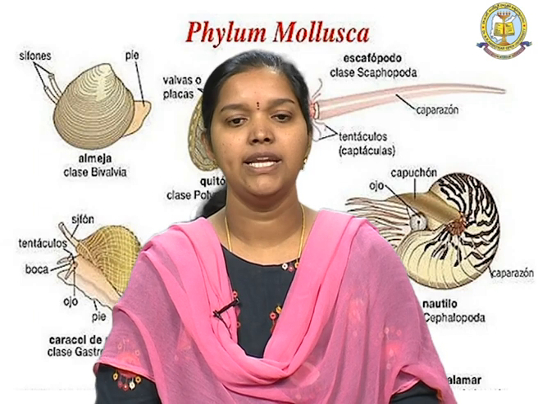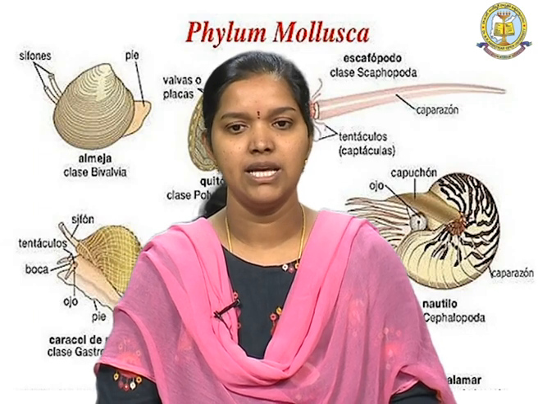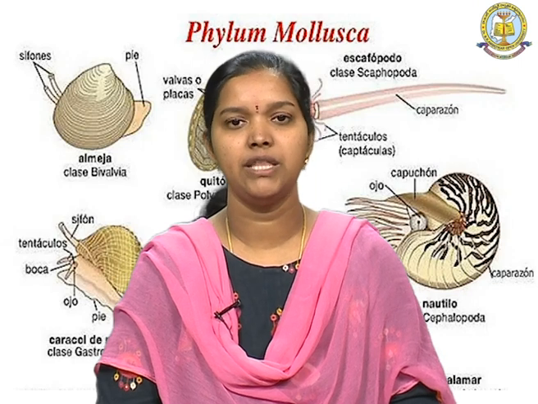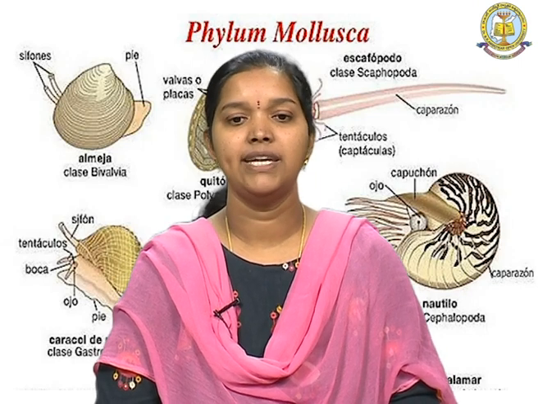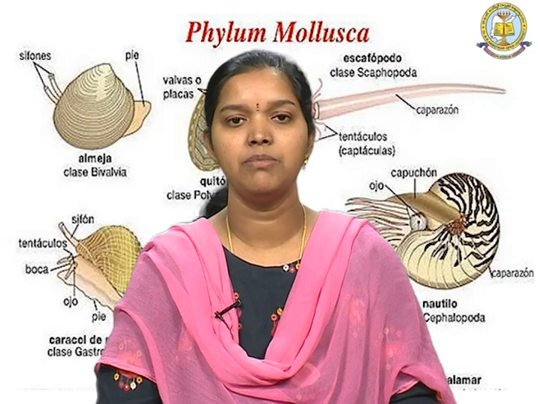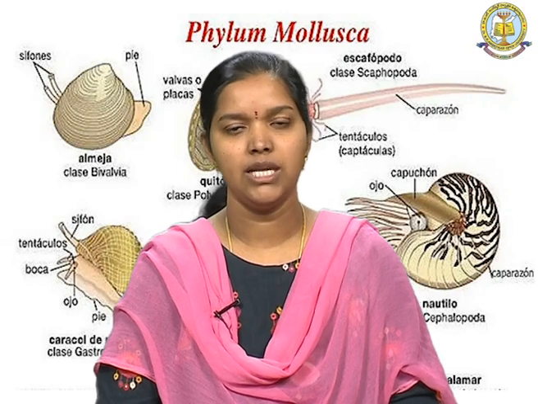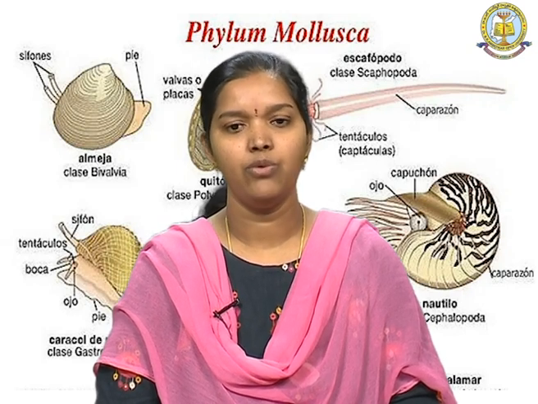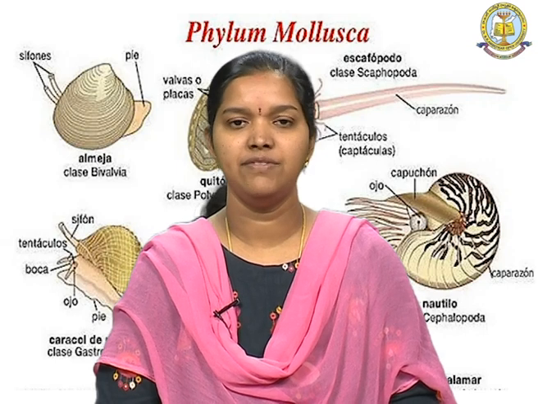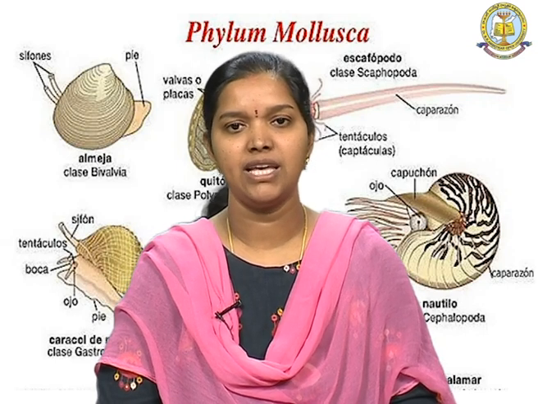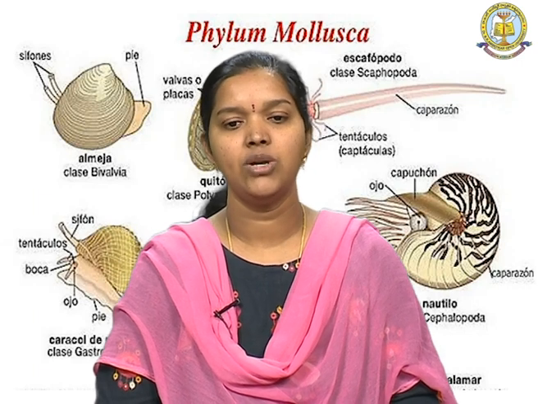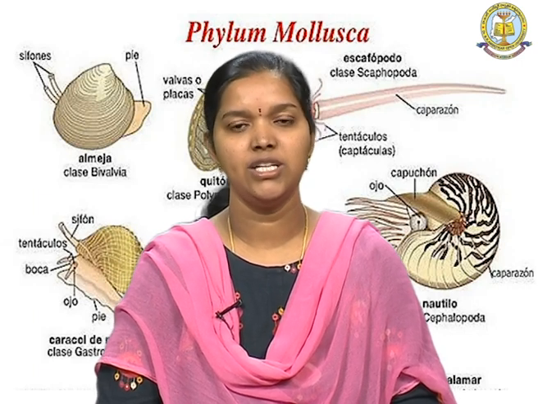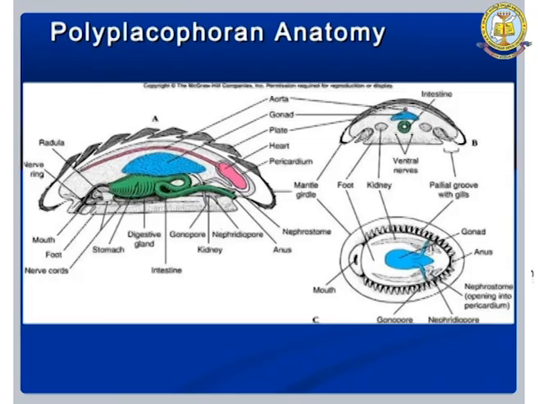Here 1 to 20 pairs of gills are present, which help in respiration, and they are dioecious with a single gonad. That means the sexes are separate with a single gonad, and the trochophore is in the life cycle. So, it completes its life cycle in the form of a trochophore. It has 2 orders included in this class. So, this is the anatomy of the organisms belonging to the Polyplacophora class.